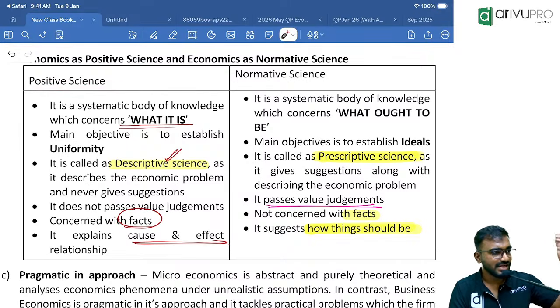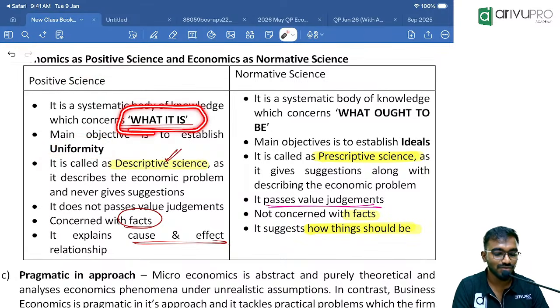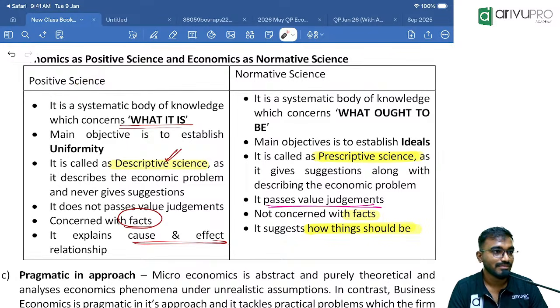In any given statement, if they are just defining the problem, that is a positive statement. An economic problem that defines what exactly it is is called positive science. But normative is also given: prescriptions, suggestions. Clear? Now, any topic that we are going to discuss, chapter 2, 3, 4, 5, 6, 7, 8, 9, we can club and merge with any of these topics.